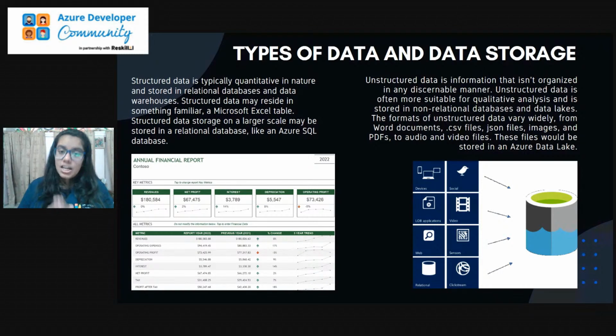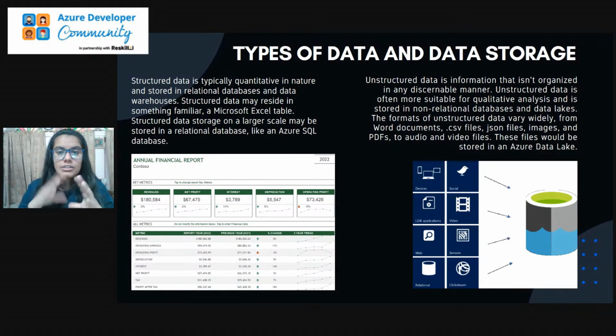The second type is unstructured data. Unstructured data is data in the form of Word documents, CSV files, JSON files, images, videos, PDFs, or any other sort of data, but we can't directly apply SQL queries over it. We need to use other techniques or other languages to operate over that data, like PostgreSQL or NoSQL. So we can apply those languages so that we can operate over that data.